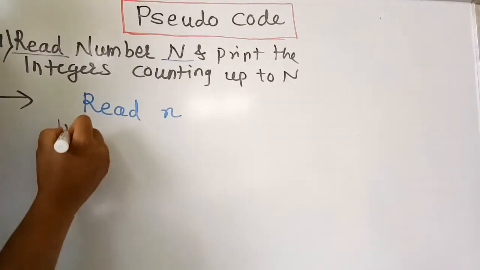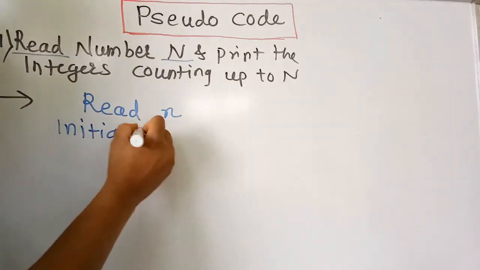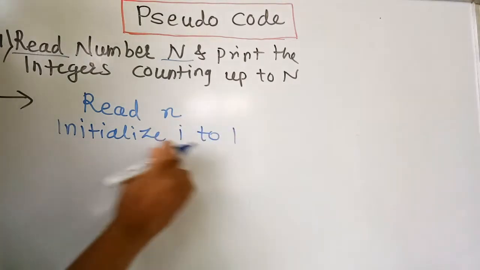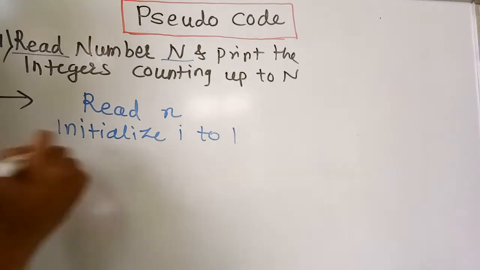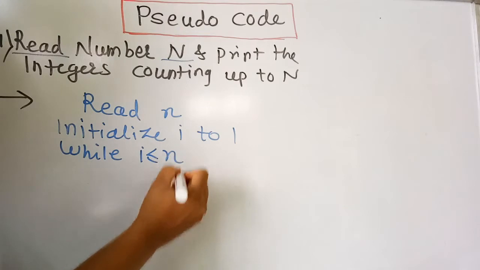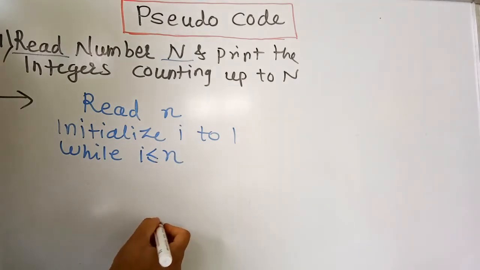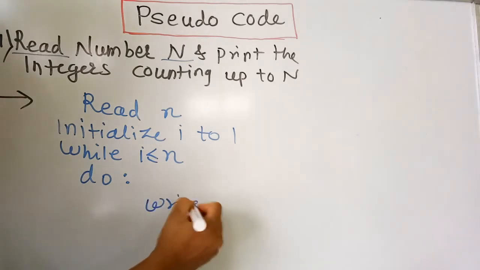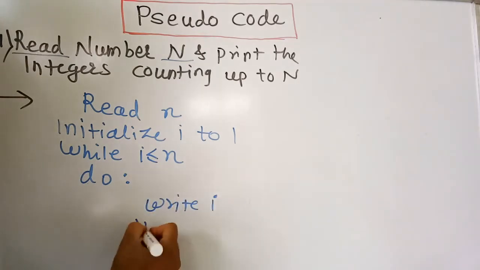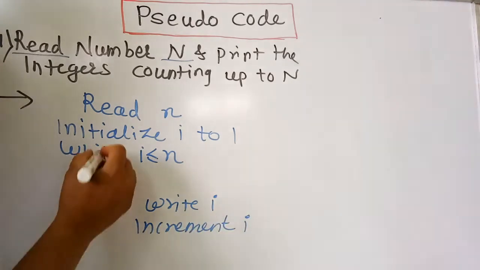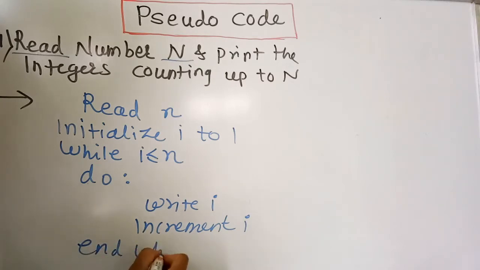So the first task is to initialize one variable I to 1, because it is a part of the looping mechanism. Then you have to perform this task while I is less than or equal to n, and do the procedure like writing I. Then, coming to the next part, you have to increment the I, end the while loop and stop the procedure.